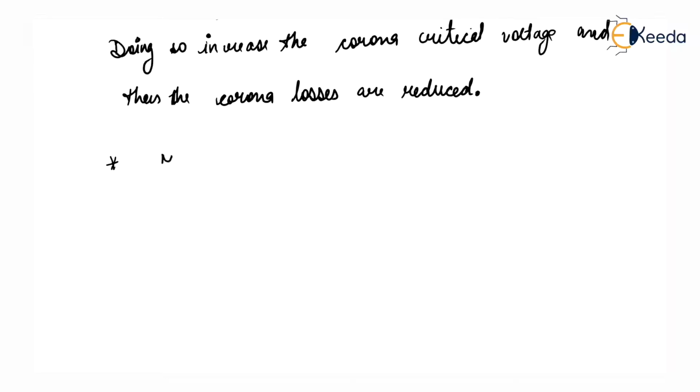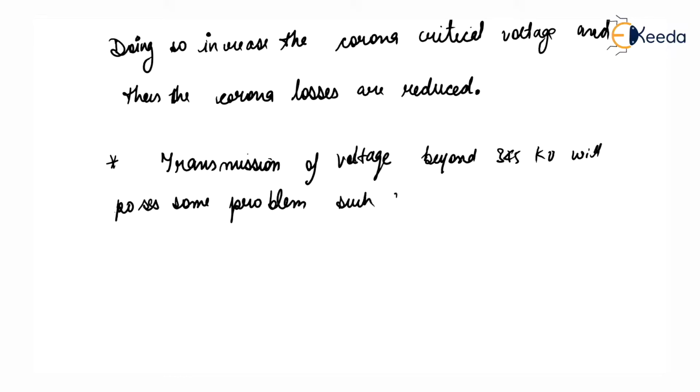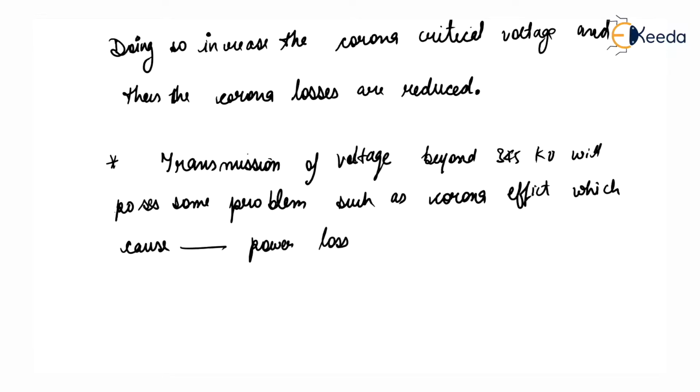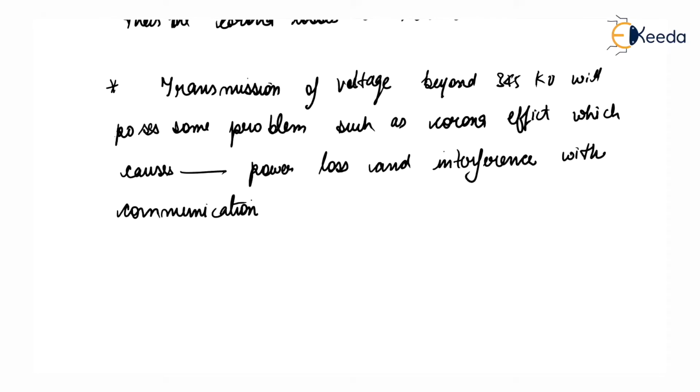However, transmission of voltage beyond 345 kV will possess some problems such as corona effect, which causes significant power loss and interference with communication circuits, if a round single conductor per phase is used.